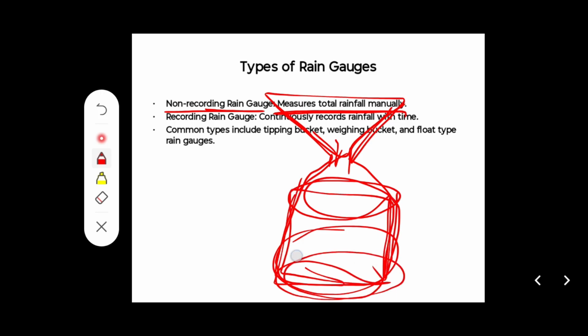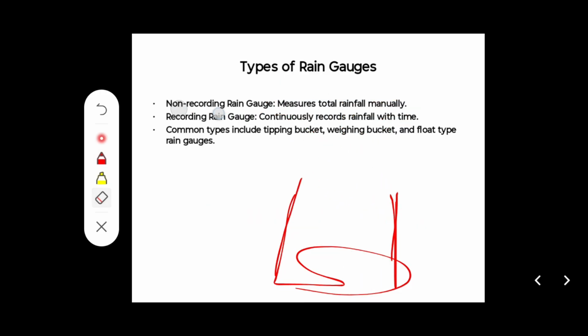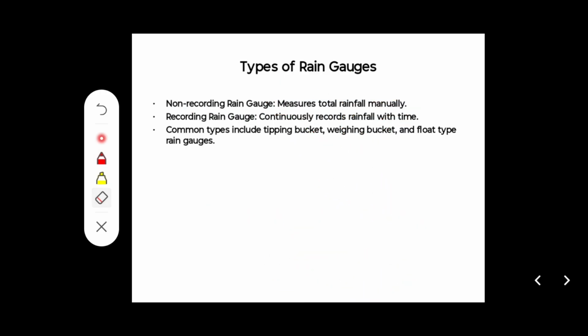Rainfall comes into the funnel and goes to the bucket, and the level in the bucket gives the reading, and on that basis we can measure the rainfall. The Indian Meteorological Department ensures how many rain gauges there are in India and how they are working.